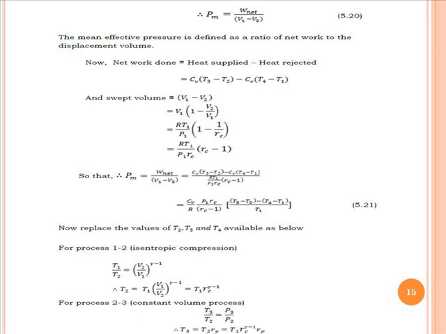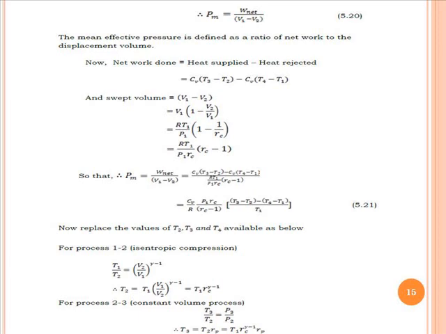Now the net work available is heat supplied minus heat rejected, and heat supplied and heat rejected occur at constant volume. So for 1 kg of mass we can write it as Cv(T3 - T2) - Cv(T4 - T1). Similarly, the swept volume is V1 - V2.